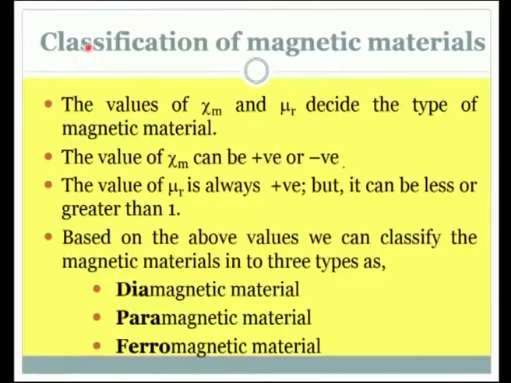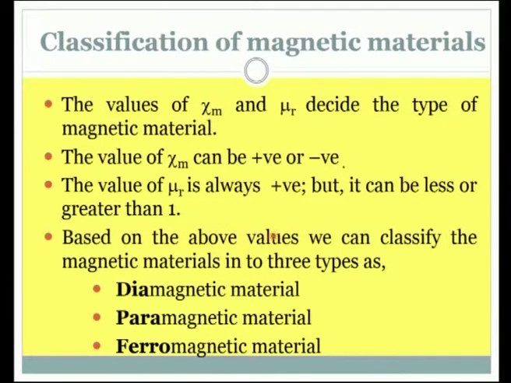Based on this, how do we classify them? Classification of magnetic materials. The values of magnetic susceptibility and relative permeability decide the type of magnetic material. The value chi m can be positive or negative, as I have mentioned. The value of mu r is always positive, but it can be less or greater than 1.